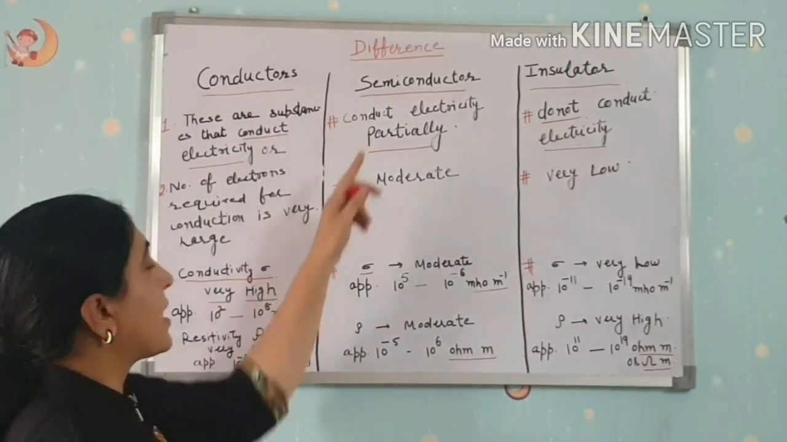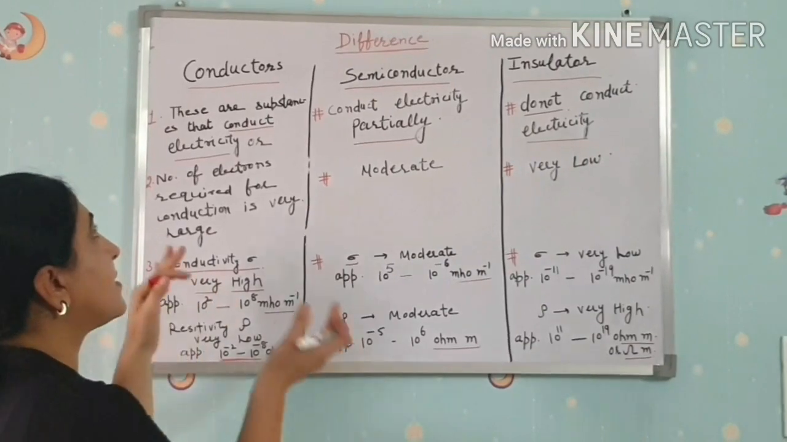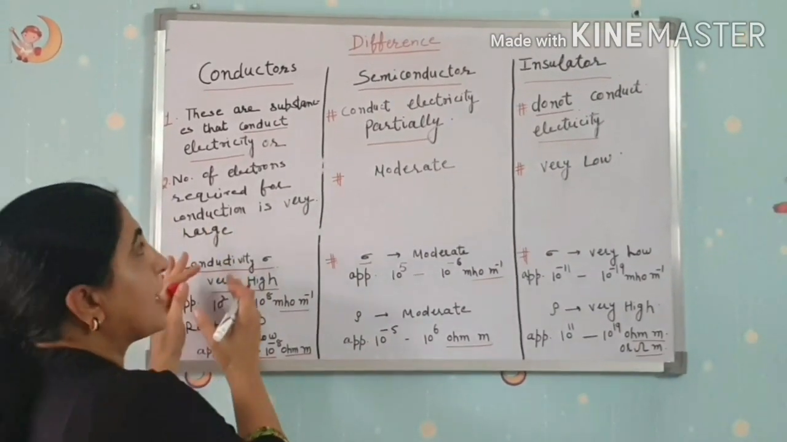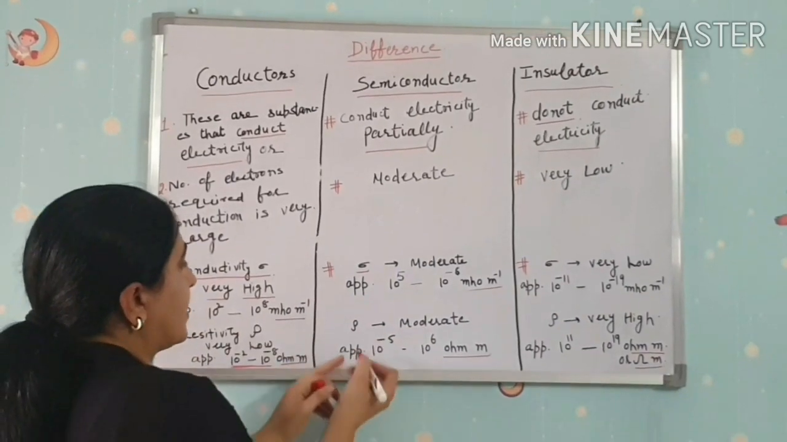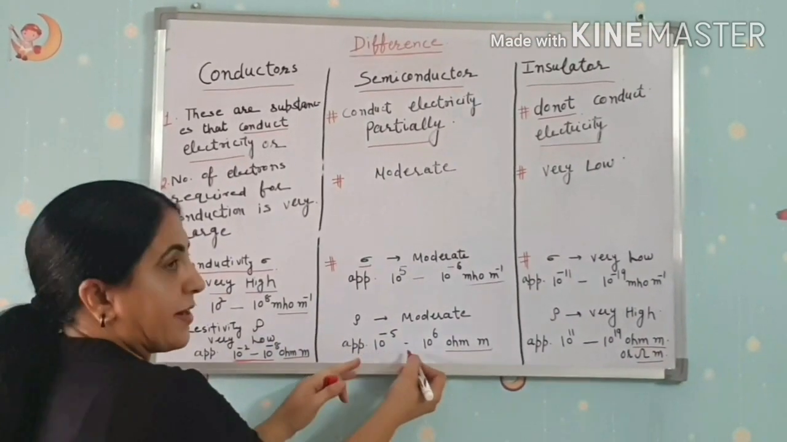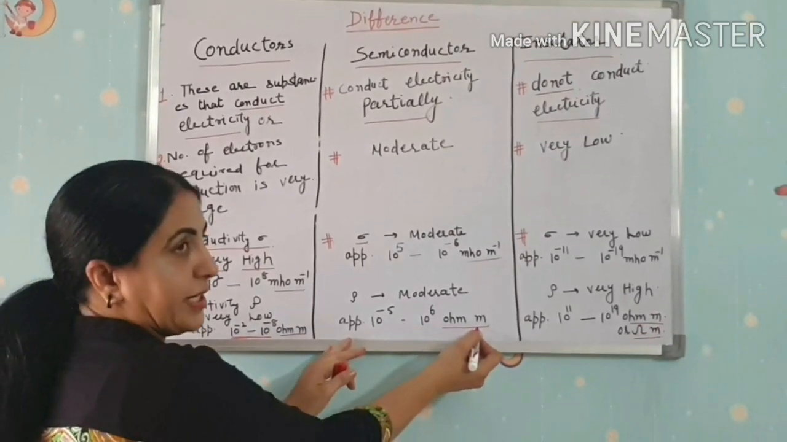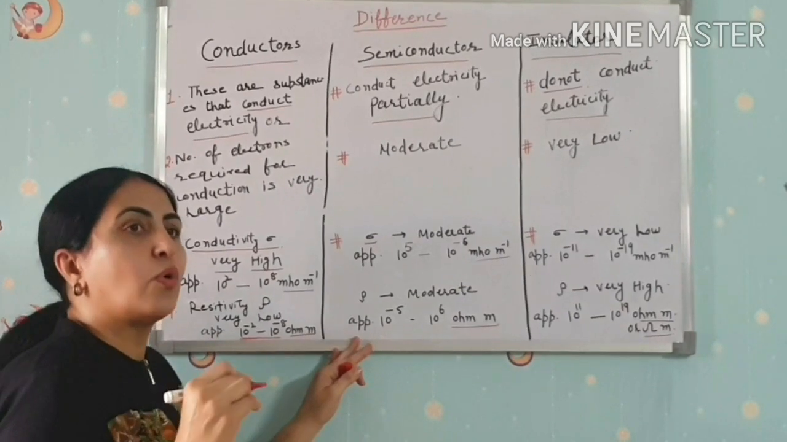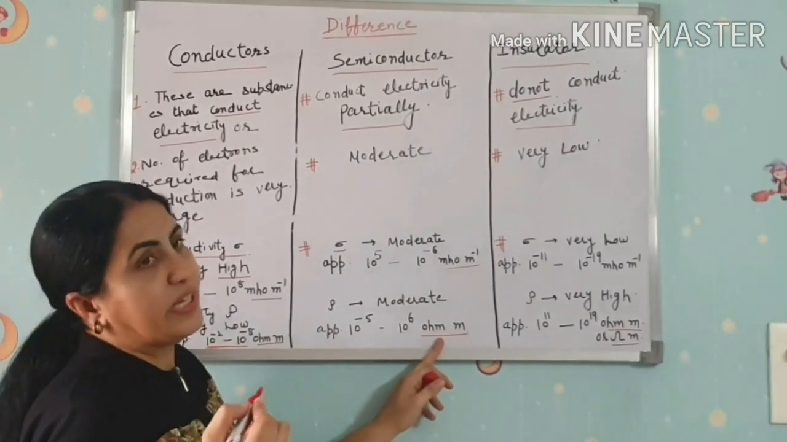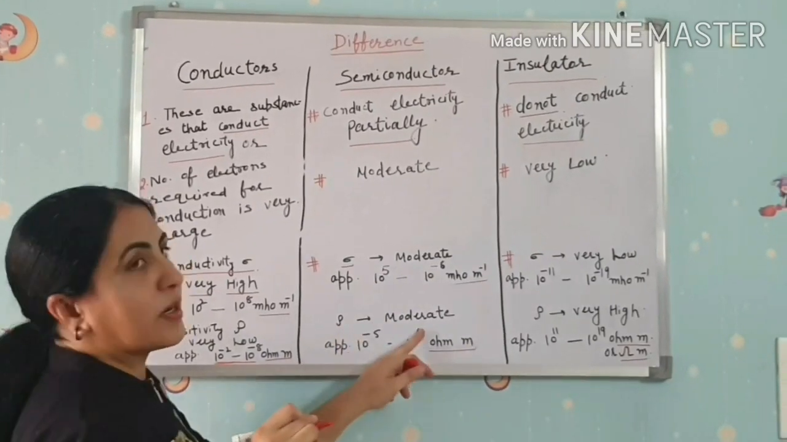Then in the case of semiconductors, the conductivity and resistivity are in between those of conductors and insulators. Resistivity is approximately in the range 10 raised to power minus 5 to 10 to the power 6 ohm meter. Clear? Because we know that R is equal to rho L upon A, the units are ohm meter. And the value is moderate.